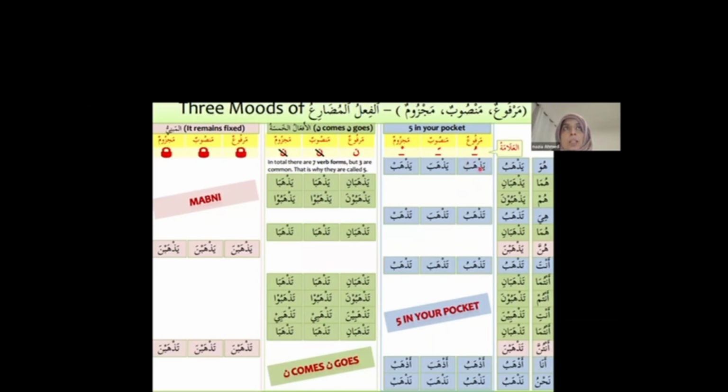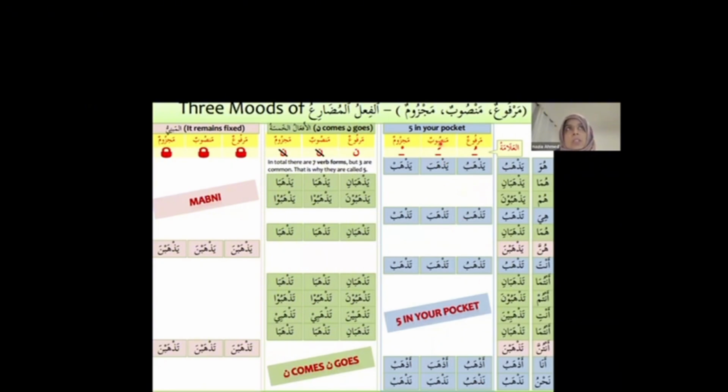Okay? So look, yazhabu, tazhabu. This is a feminine. Tazhabu. Remember? Tazhabu. Then tazhabu again. This is second person masculine. And then this is the first person, azhabu, nazhabu. So the kalima lam has got dhamma on it.